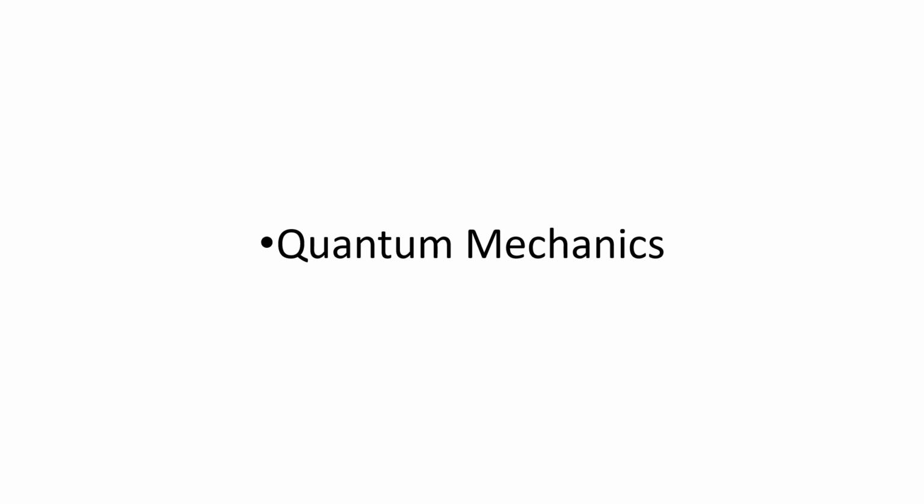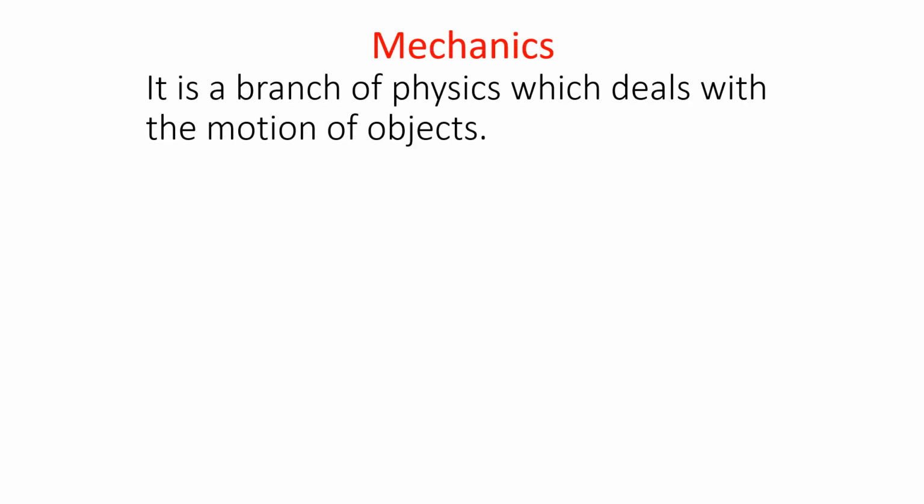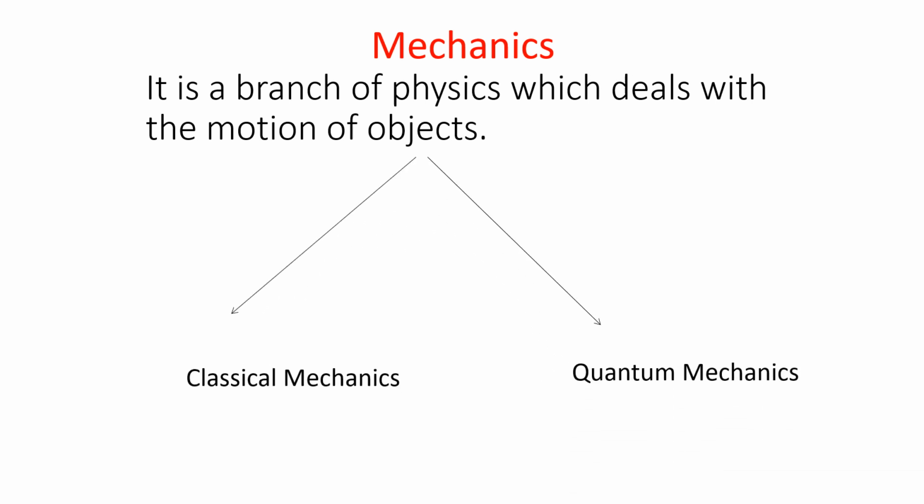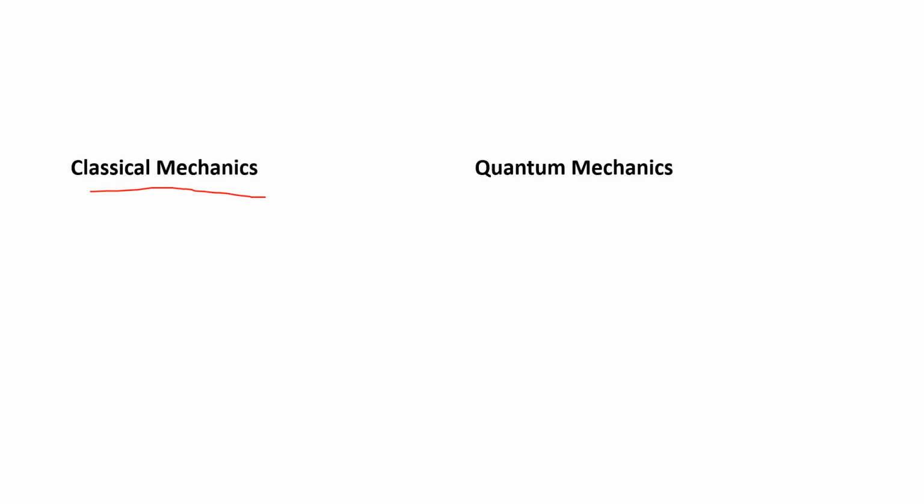In this class, we are going to discuss quantum mechanics. Mechanics, as you know, is a branch of physics which deals with the motion of objects. It is classified into two: classical mechanics and quantum mechanics. The laws of classical mechanics could beautifully explain the motion of terrestrial objects, that is, the objects that we see